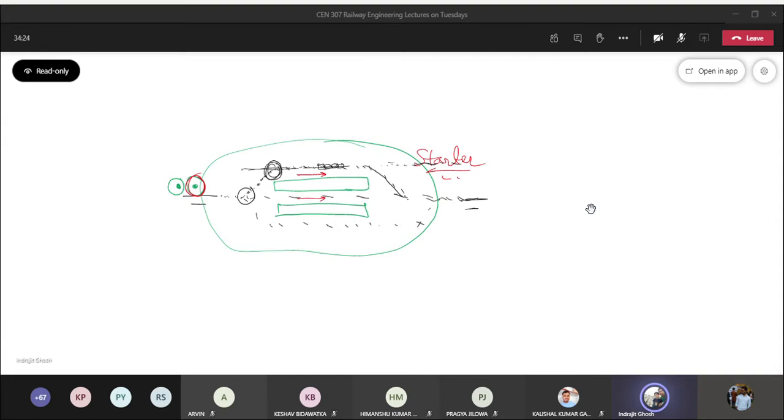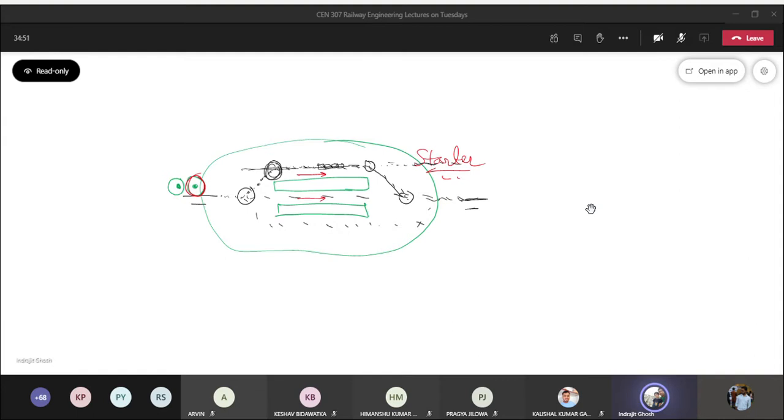Now when the driver is supposed to do that, it is expected that the driver should be traveling at a very low speed, because again there are points. So in order to make sure that the driver travels slowly, there is yellow and red light for the starter signal in case of loop line.